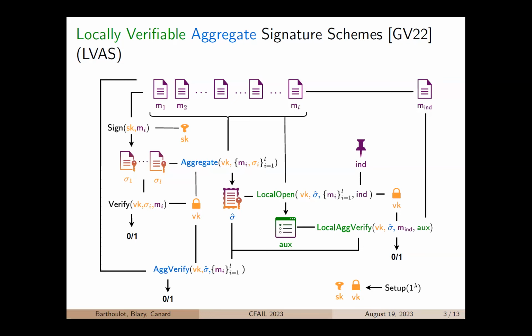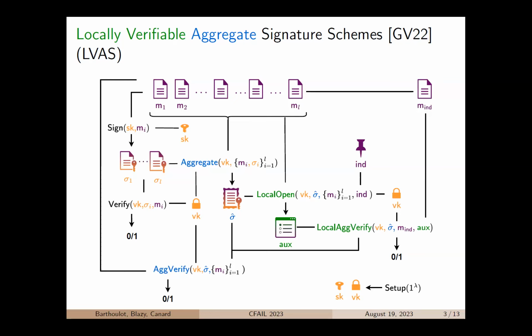And then there is an AgVerify algorithm that takes as input the verification key VK, an aggregate signature sigma hat, and a set of messages M1 to ML. It returns 1 if each message here has a signature that is aggregated in sigma hat. If it's not the case, it outputs 0. Then there is the LocalOpen algorithm that takes as input a verification key VK, an aggregate signature sigma hat, a set of messages M1 to ML, and an index ind that belongs to the set 1 to L. This algorithm returns some auxiliary information that we will call aux, that is about the message ind and its signature.